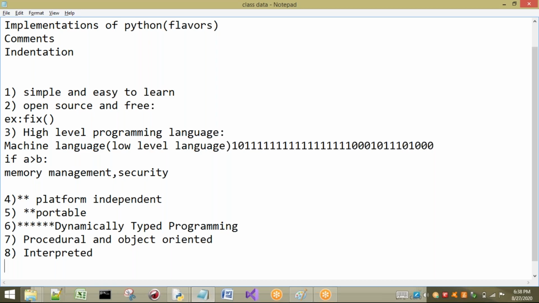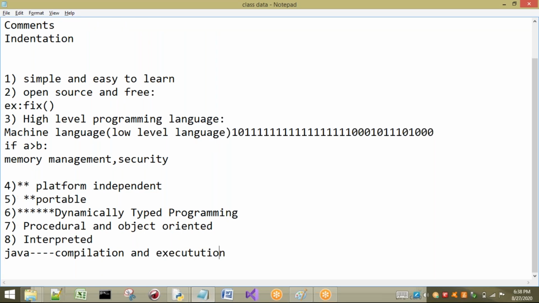Interpreted means, if we consider Java or C or C++, there are two steps I have to do: one is compilation and the other is execution or interpretation. Now if I consider only Python, directly we are going to execute.